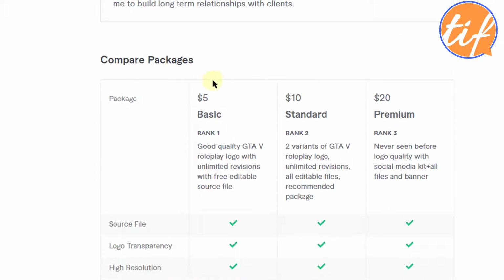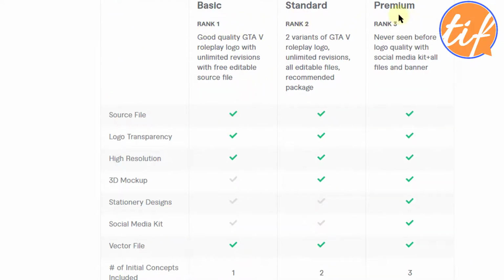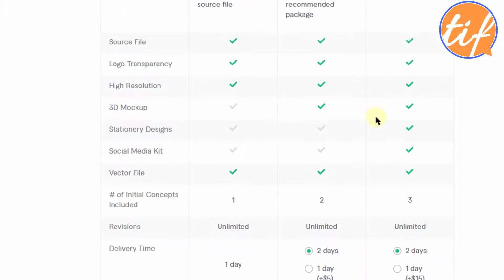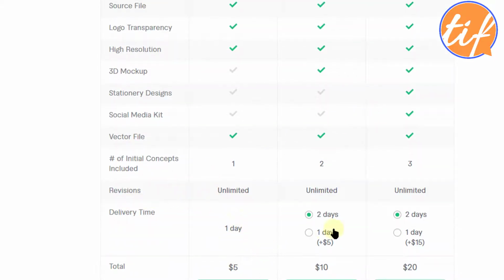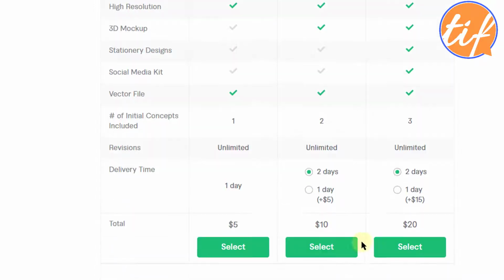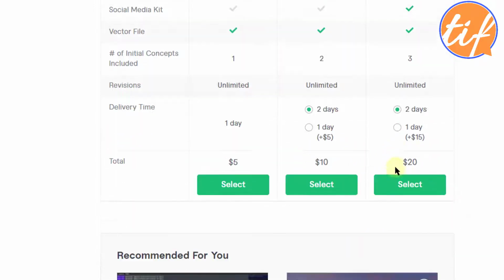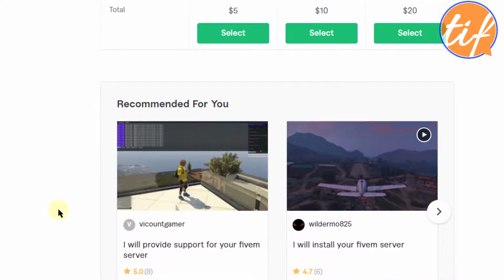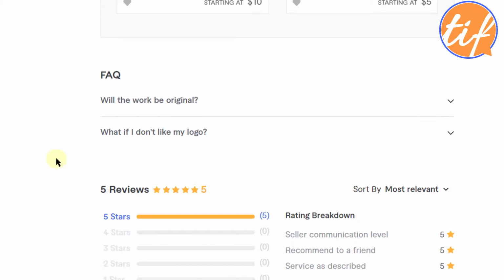Next is compare packages. This we have already seen: rank 1, rank 2, rank 3. I really like these names actually, rank 1, rank 2, rank 3. So it is relevant to the gaming world, right? Or level 1, level 2, level 3, something like that. All right, so delivery time, 1 day $5, 2 days $10, 2 days $20. Okay, this is all fine. I like the relationship between the days and the work. Okay, and also there is a fast delivery option in 1 day, which is also fine. Okay, recommended use other gigs. FAQ, very, very good. This is the first time I'm seeing the FAQ section for these gigs, right?